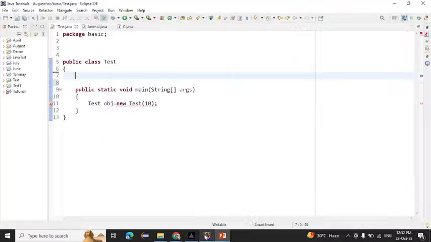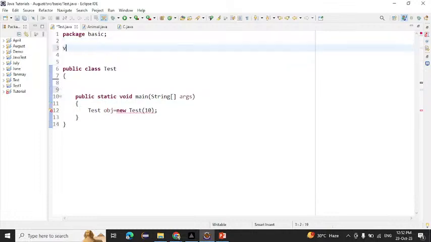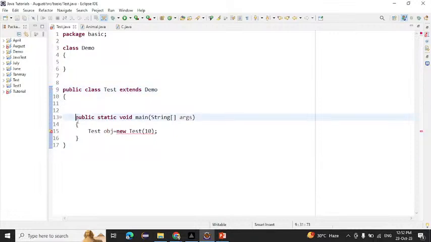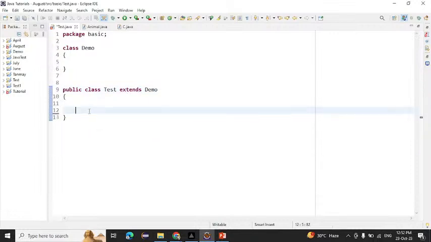Suppose I'm creating a class here, class Demo, and then I'm writing class Test extends Demo. Which is the parent and which is the child? Test is the child and Demo is the parent.